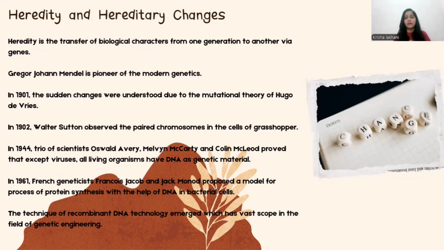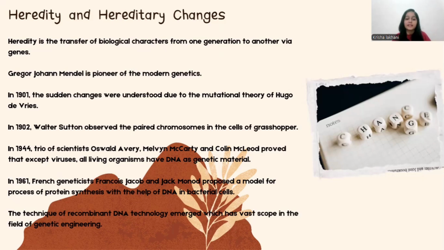But all the animals, humans, bacteria, or any multicellular organism that you can see in the world, except for viruses, will have a genetic material called DNA. So they were the three scientists who discovered that DNA is the genetic material for these organisms.